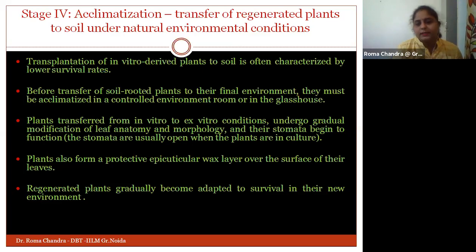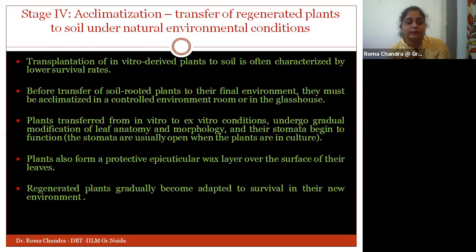Okay, so all this can be studied under this control environment. We can study all this, and then we can just proceed with the transfer of this plant. The plants also form a protective epicuticular wax layer over the surface of the leaves. So we need to understand what happens in this control environment which we are giving.